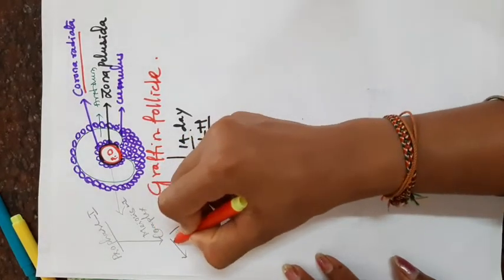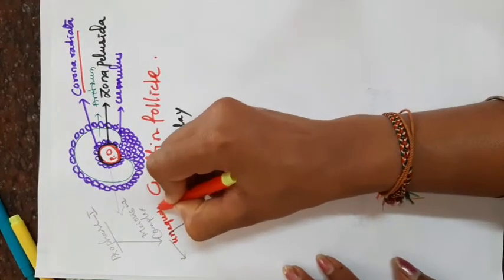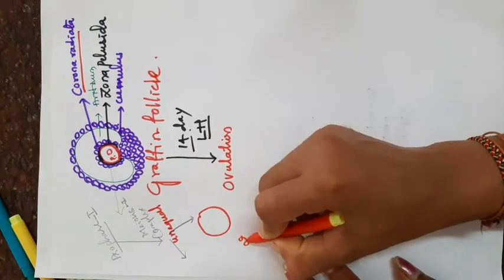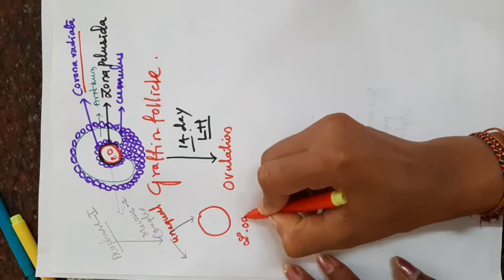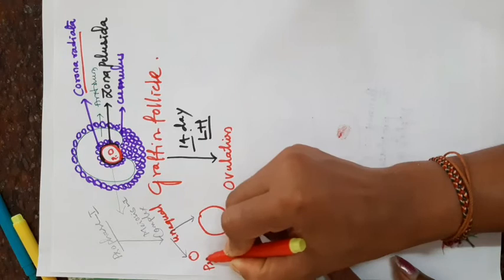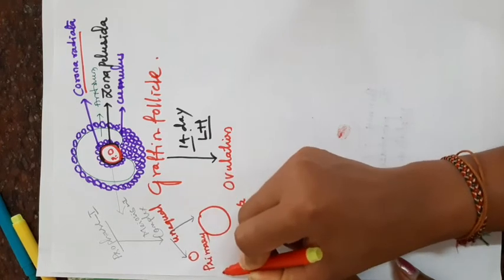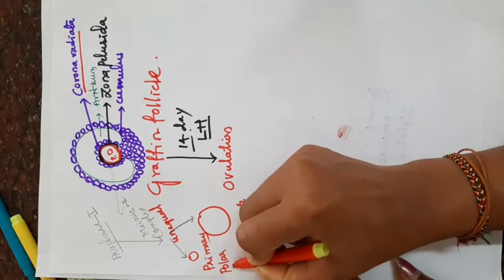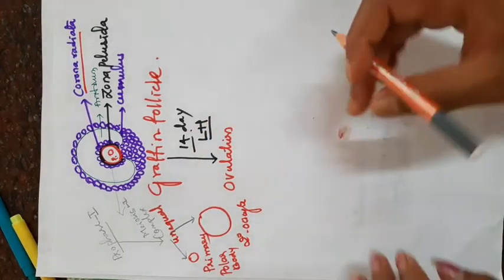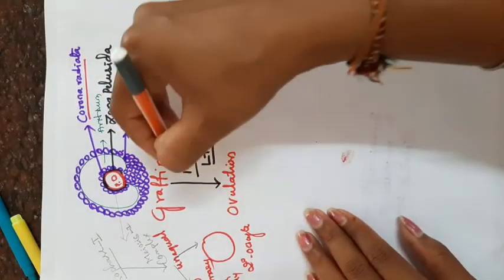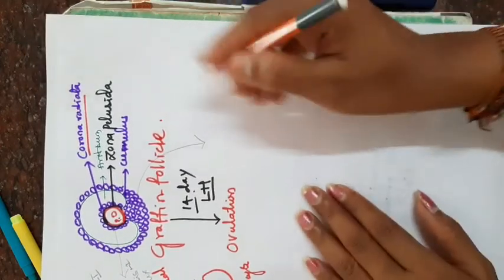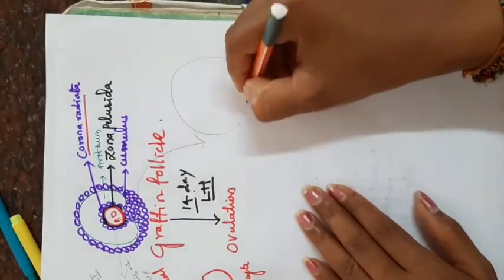That meiosis is unequal to form a larger secondary oocyte and a smaller primary polar body. For example, before going to ovulation, inside the Graafian follicle, this is the rough diagram for understanding.